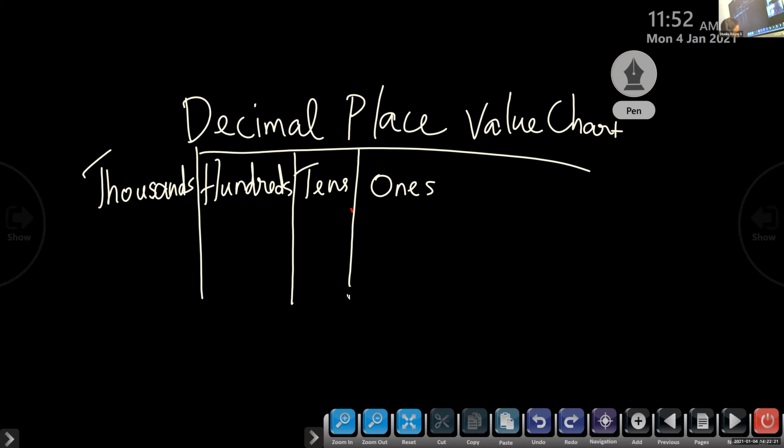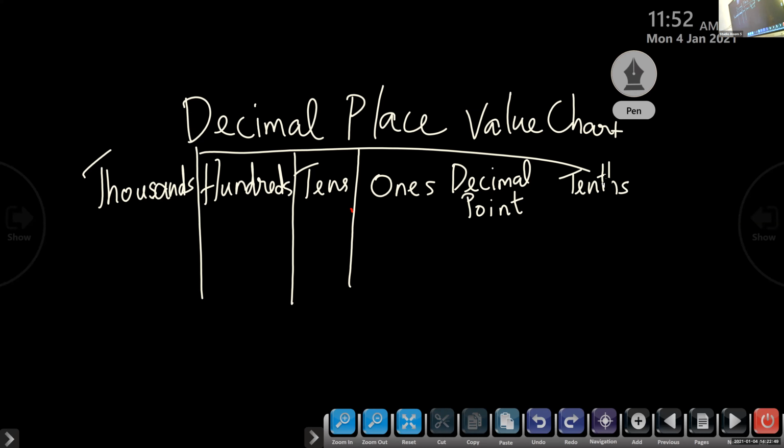Then the decimal point. So children, after the ones, we will put the decimal point. Then we have tenth that we have discussed. 1 by 10 we can write as tenth. Look at the spelling, tenths. Then hundredths.